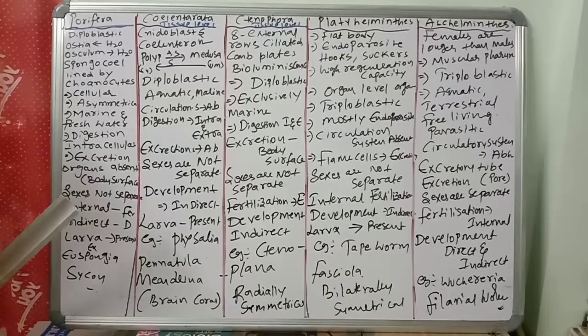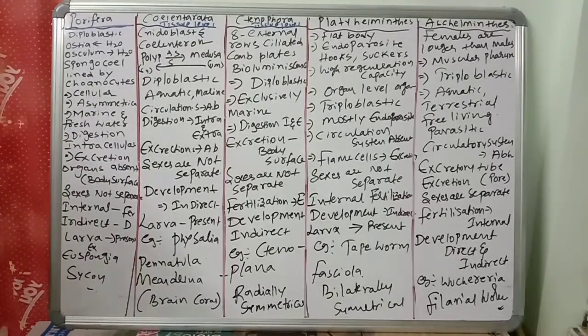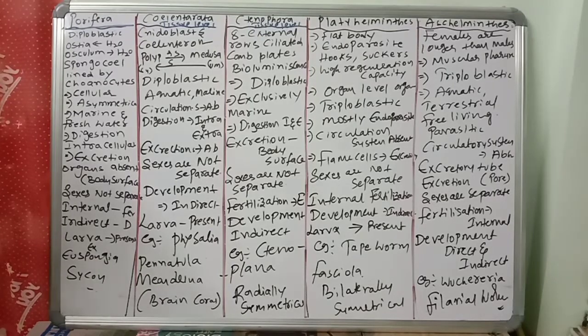So, what are the characters of Coelenterata? A very special feature of Coelenterata and Cnidaria: Coelenterata is also called Cnidaria. Why do we call them Cnidaria? Because they have cnidoblasts.